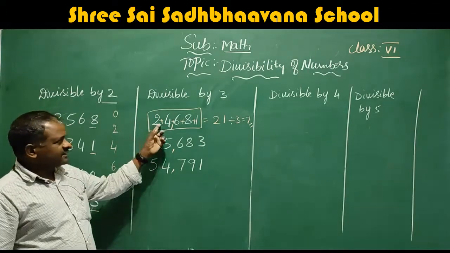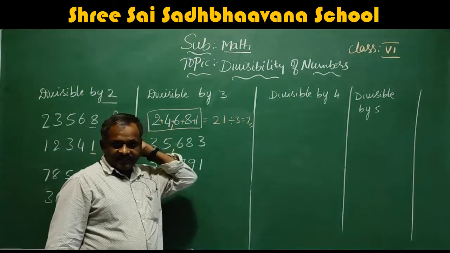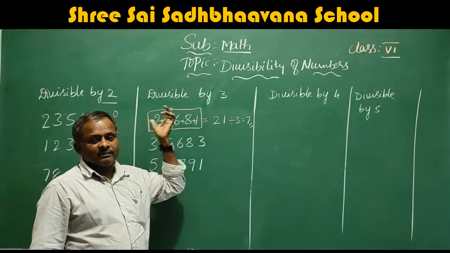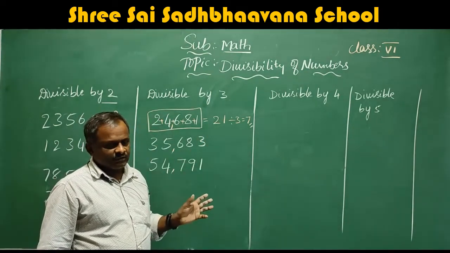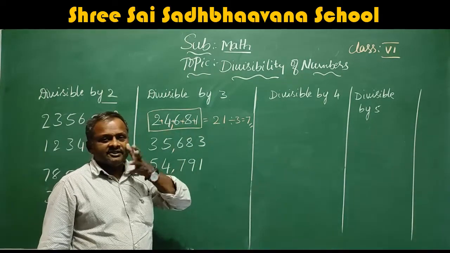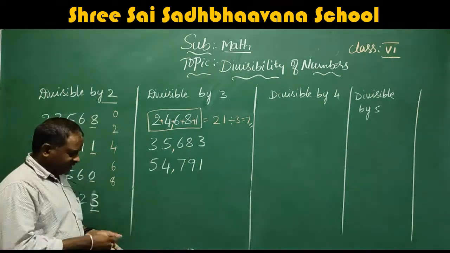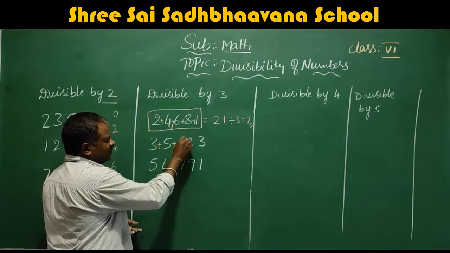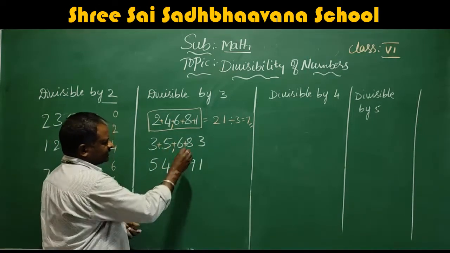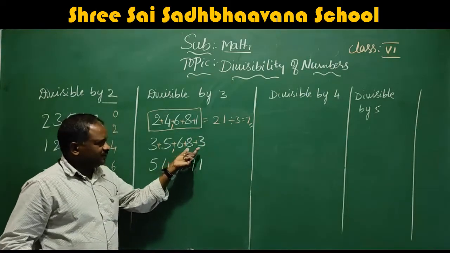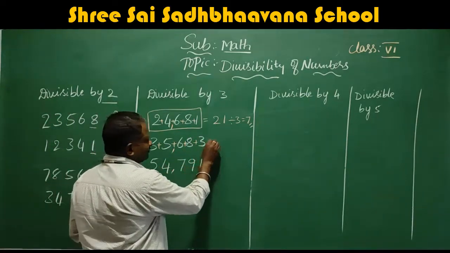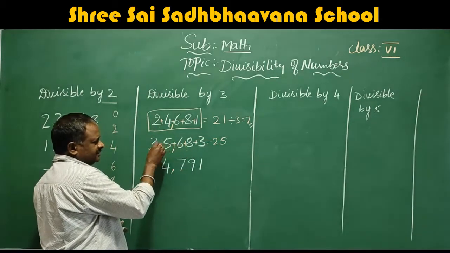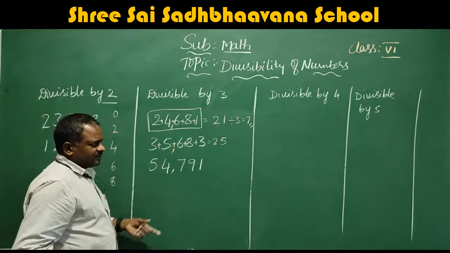I think you understand. First add all the digits. Take the sum. If the sum is divisible by 3, then the total number is divisible by 3. The same way, here we will check: 3 plus 5 is 8, plus 6 is 14, plus 8 is 22, plus 3 is 25.